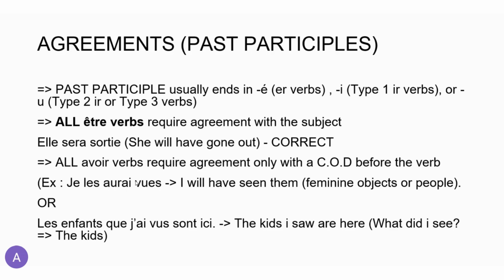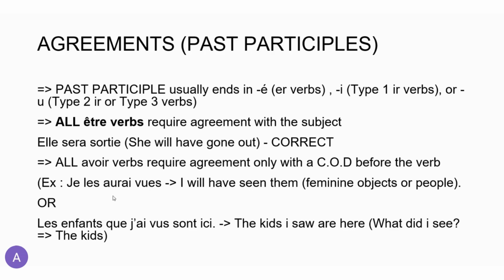And also you see over here that I mentioned that with them, I'm referring to feminine objects or people. So multiple objects, I add an S, as feminine, I add an E. The past participle of voir, in this case, to see, is vu. So I'm saying je les aurais vus.